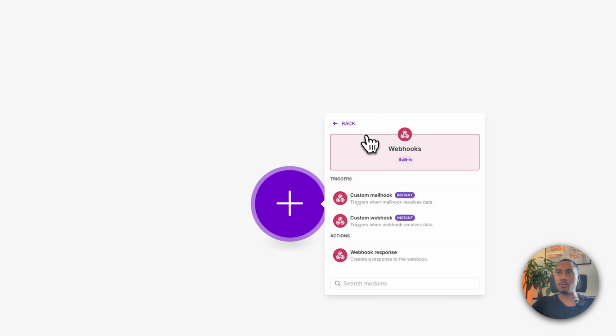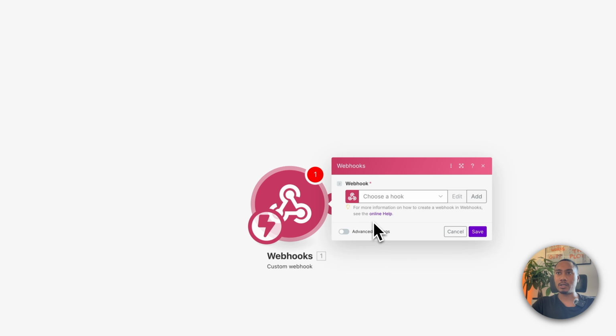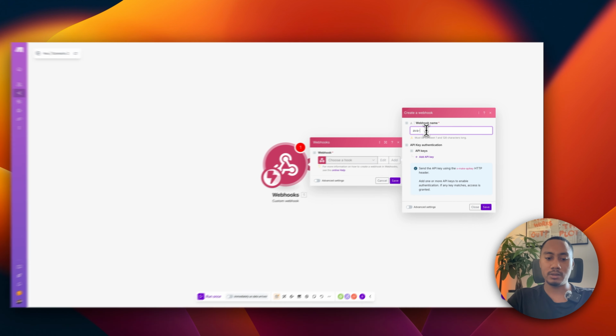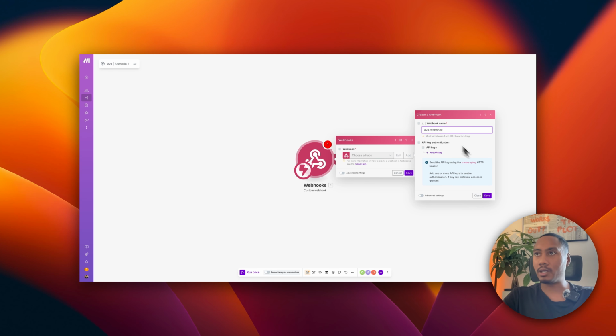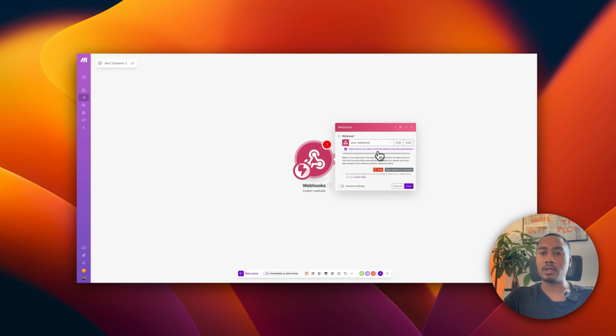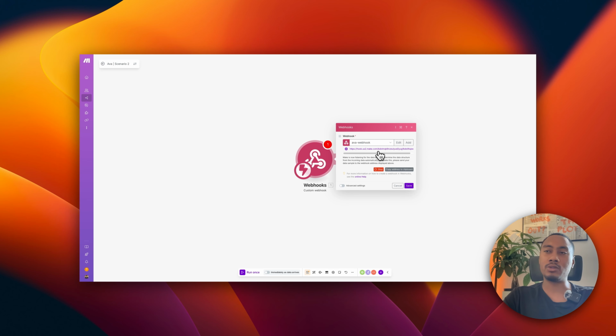So we have a webhook, custom webhook, and here we'll need to create a new webhook, and let's just name it Ava webhook. And then this is going to be the webhook URL, and we'll need to paste this in Vapi. We'll do that in the next steps, but this is where we're going to send all the data whenever we initiate any tools or send the end call data report. We'll be sending it to this webhook URL.